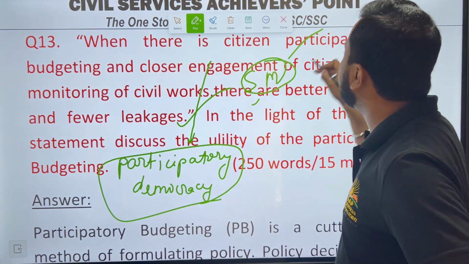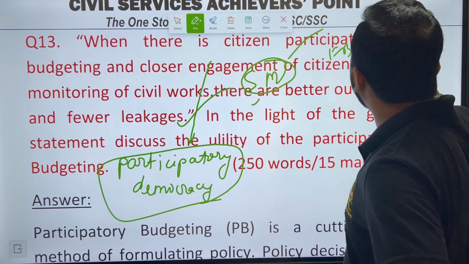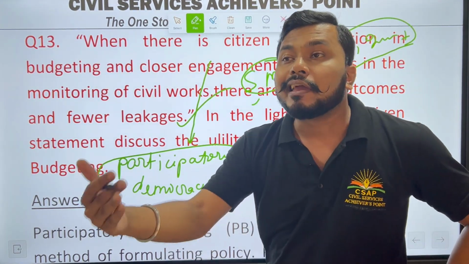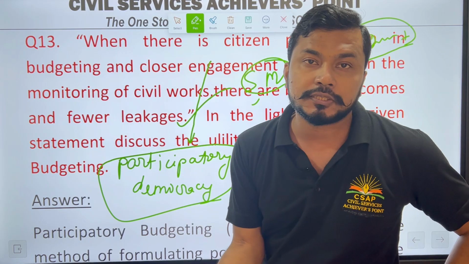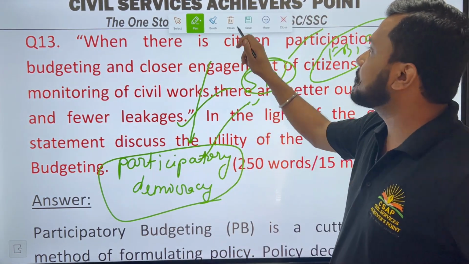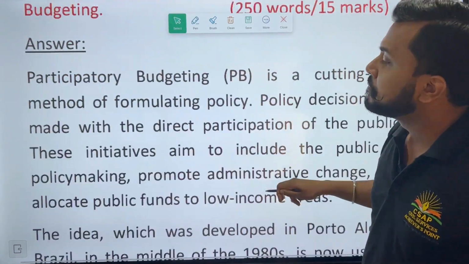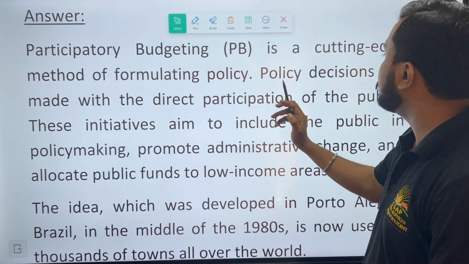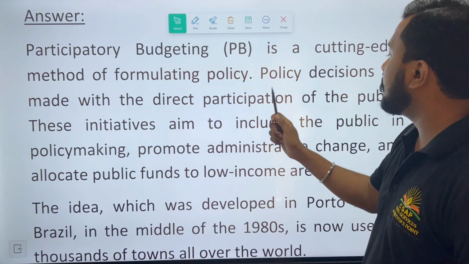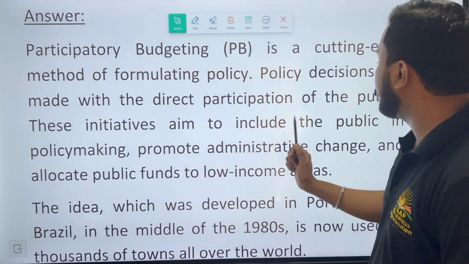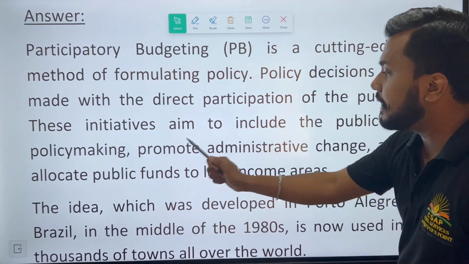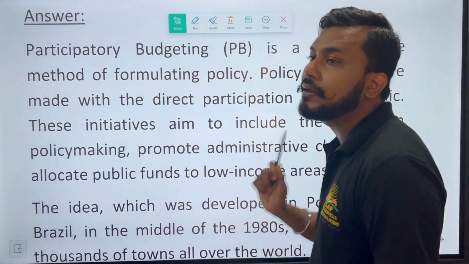Today, because of social media, Facebook, Instagram, people's participation has increased in every decision making process. So this is an important aspect for us, that is participatory democracy. Here the question speaks of participatory budgeting. It's a cutting edge method of formulating policy. Decisions are made with the direct participation of the public, and this initiative aims to include the public in policy making, promoting administrative change, and allocating public funds to low income areas.